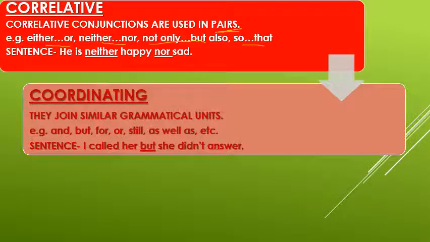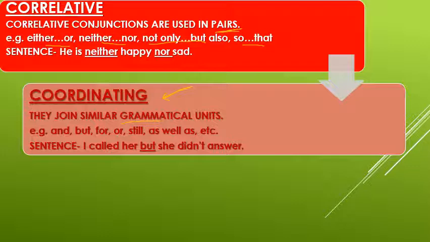Now, second comes coordinating. Coordinating's job is to balance. They join similar grammatical units. I called her, but she did not answer. I ate Maggie and pasta. I worked hard but couldn't succeed. So coordinating conjunction is joining sentences or parts of sentences that have equal value.